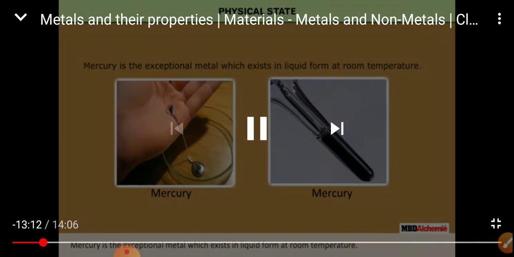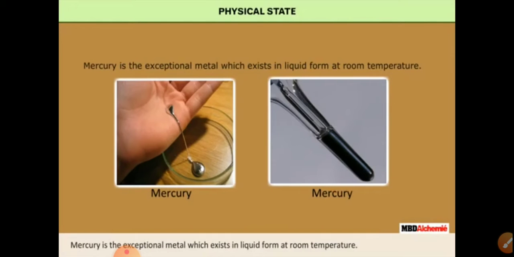Physical properties of metals. Today we'll see the physical and chemical properties of metals. The first property of metals and non-metals is the physical state. What is physical state? In which state are metals or non-metals found? There are three states: solid, liquid and gas. Generally, at ordinary temperature, metals are found in a solid state. But metals like mercury and gallium are exceptions, which are in a liquid state at room temperature.